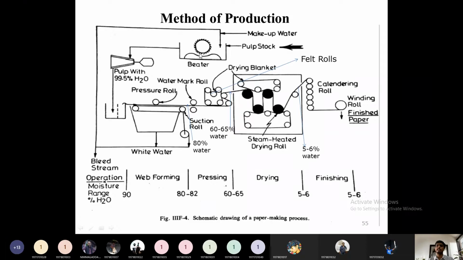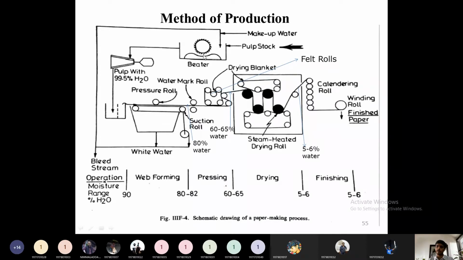In the beating or refining section, the pulp is slurried with water. Greater than 90% water will be added to the pulp, and it will be mixed as a slurry using the beater. The beater is nothing but a circular cylindrical drum to which metal knives are attached. These knives are responsible for disintegrating the fiber content into the water.